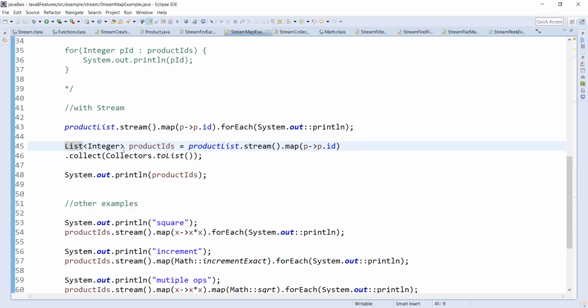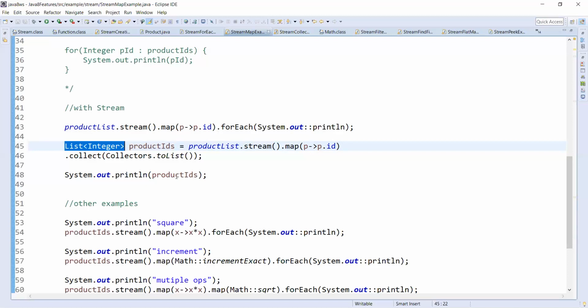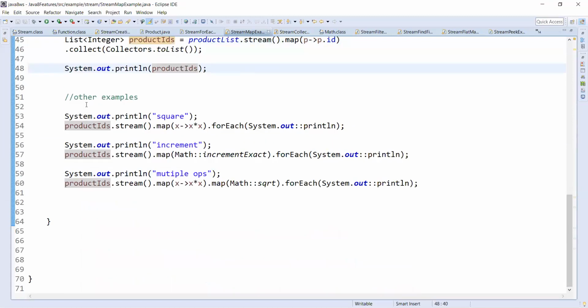That's why my object is a list of integers. So I'll get product IDs, which is a list of integers, and I'm just trying to print those product IDs.